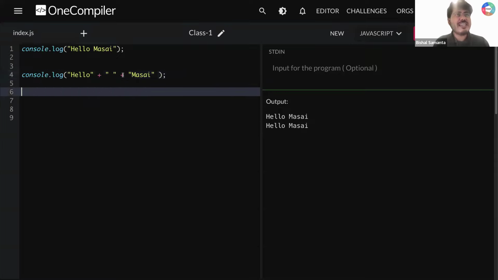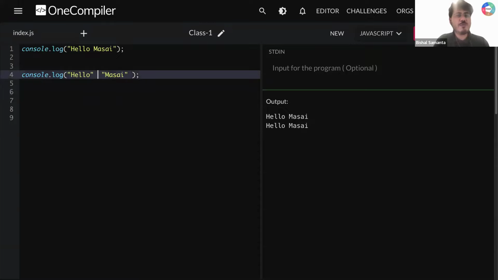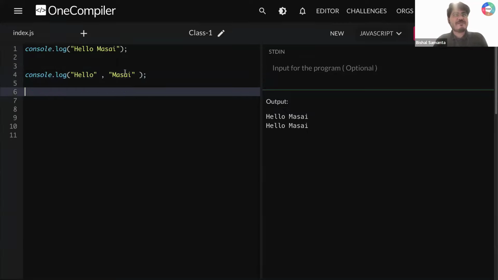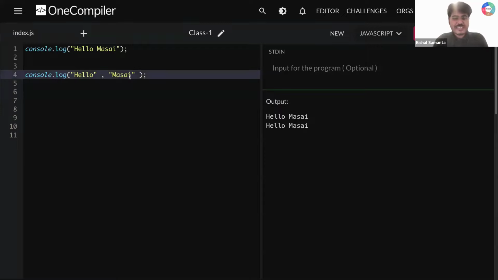Okay, so let's say, guys, what I'm doing here, I'm going to remove this plus. Instead of plus, I'm adding here hello, comma, Masai. Any guess, guys? Anyone able to guess what I'm supposed to get right now? This is my value 1, and this is my value 2. Now instead of plus, I'm adding a comma separator here. Many people are typing, sir, I'm supposed to get hello comma Masai.